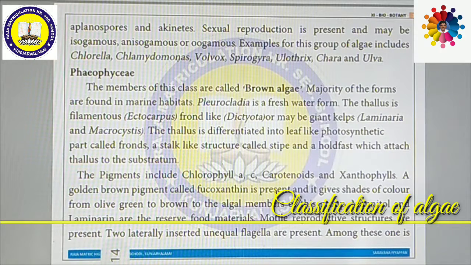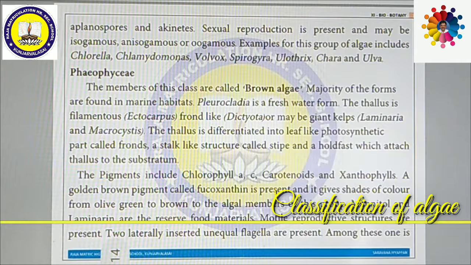The pigments include chlorophyll a, chlorophyll c, carotenoids and xanthophylls. Carotenoids are red, pink, orange color pigments. Xanthophylls are yellow color pigments. Both chlorophyll a and c are green in color. So various kinds of pigments are present in Phaeophyceae. A golden brown pigment called fucoxanthin is very important.